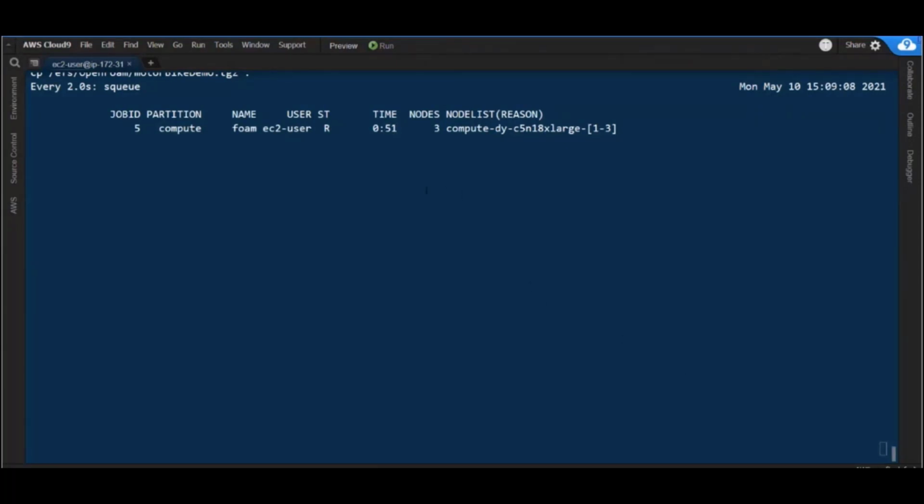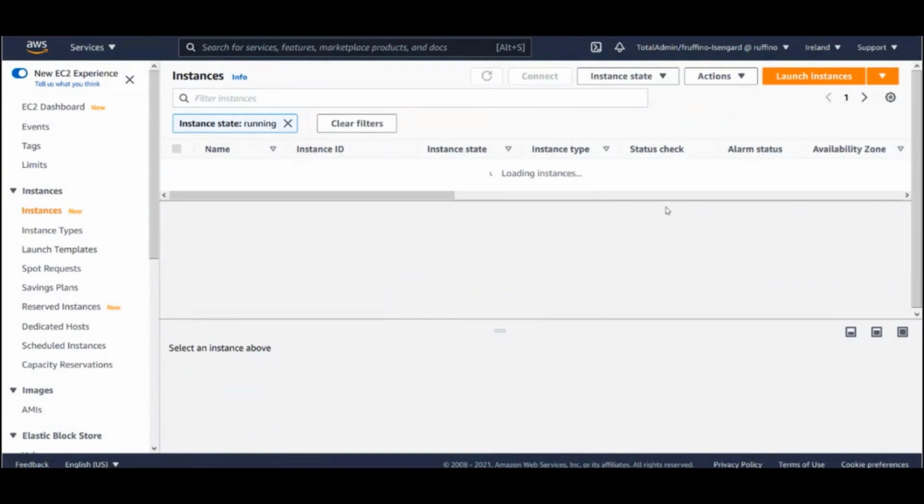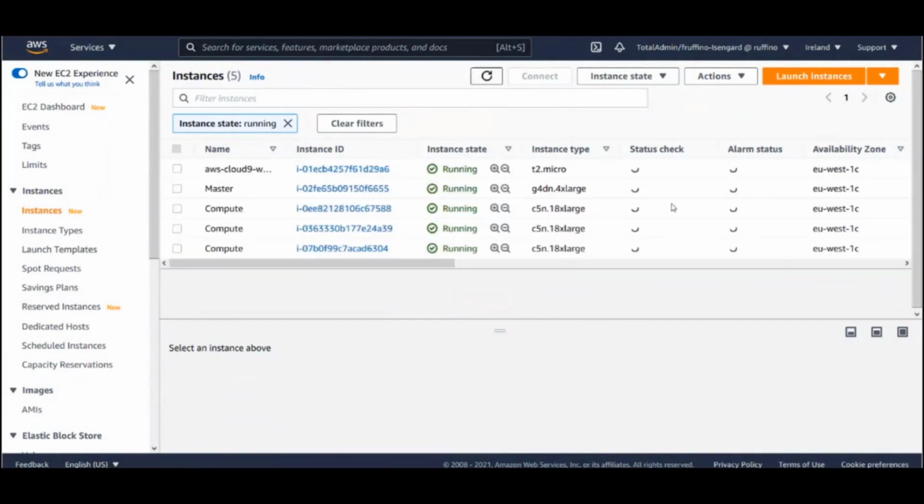Okay, it's running now. So the instances are ready. We can come back to the console. You will see that they are no longer initializing, but they are ready to run, and the job is running on these 3 nodes.